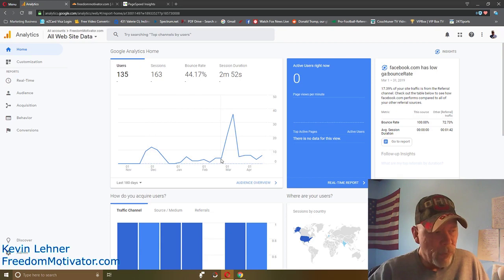So right here is when I removed Rank Math and went directly back to the All-in-One SEO plugin, and within a day or a couple of days, you can see the traffic began to spike and come clear up to like 37 people. This is spanning almost 2 to 3 weeks between these 2 points that you see.